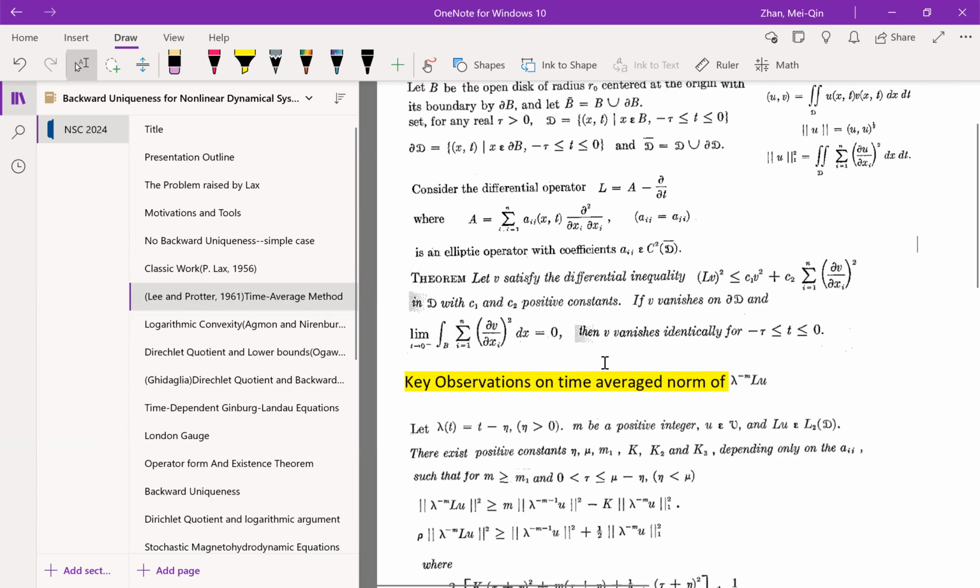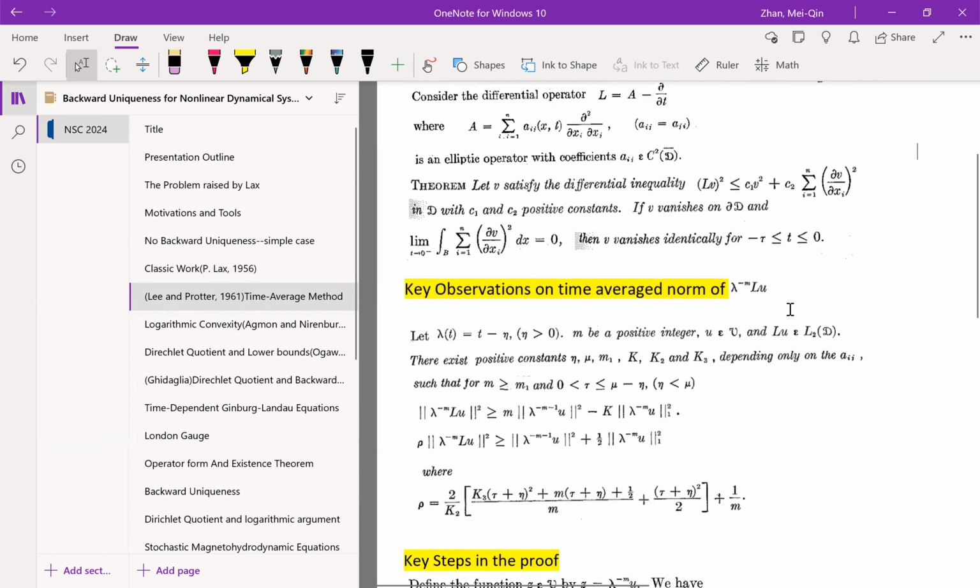And in this case, if v is a function satisfying |Lv|^2 less than or equal to C1 |v|^2 plus C2 |gradient of v|^2, and if at t equal to 0 the integration of the squared gradient of v goes to 0, then v has to be identical to 0 if v equal to 0 on the boundary of D. So that's the result on the backward uniqueness.